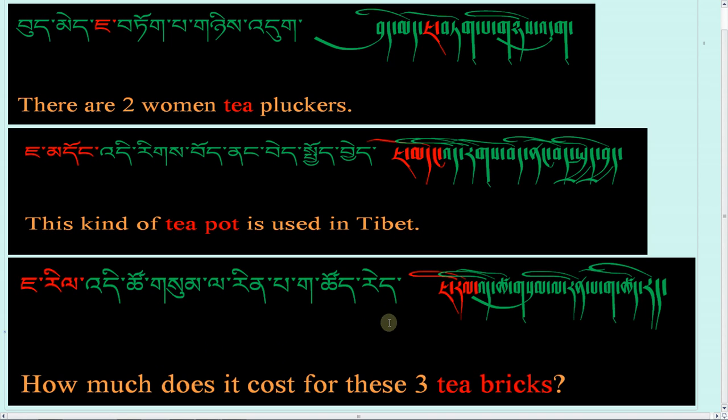So how much does it cost for these three tea bricks? That's what this is asking. So it's charil dinso sumla rimba kachu re.